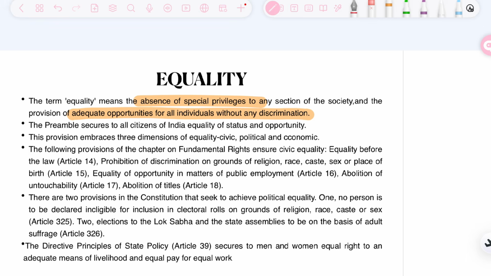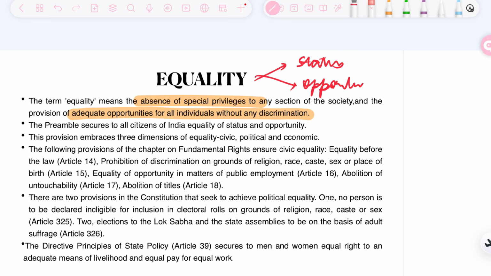However, when we talk about the positive meaning of equality, it means that adequate opportunity for all the individuals should be present and it should be without any type of discrimination. For example, if group A is given any type of opportunity, group B should also be given the same type of opportunity. So the preamble secures to all the equality of 2 things, that is status and opportunity.